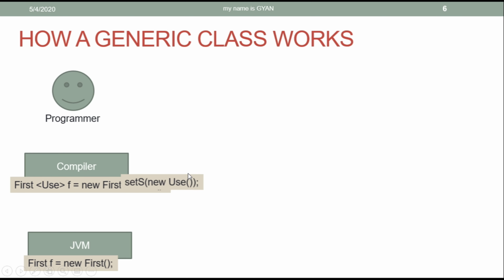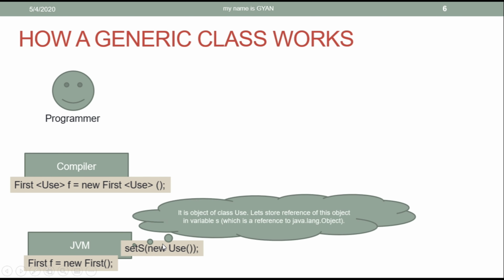Therefore, the compiler sends this statement to the JVM. After that, the JVM thinks that it is an object of class Use. Let's store the reference of this object in variable s. So of course, for the JVM, the variable s is a reference variable of type Object. Therefore, any reference can be stored in the reference variable of type Object.